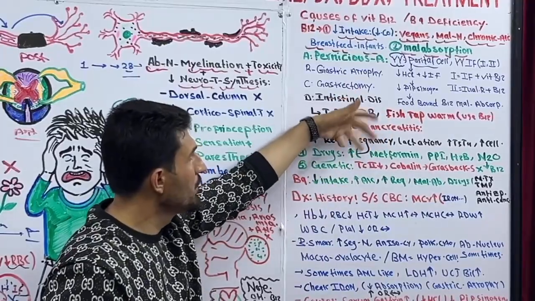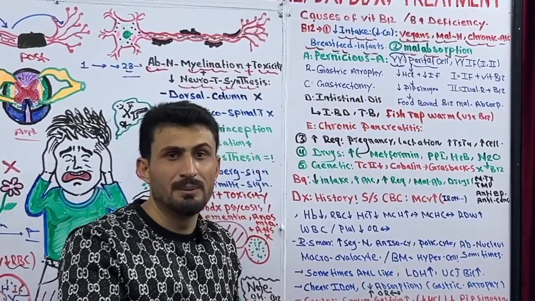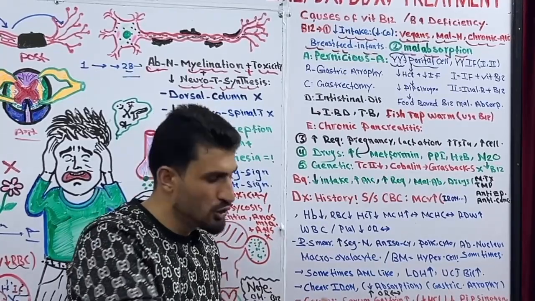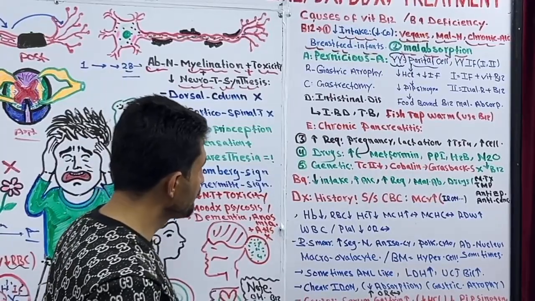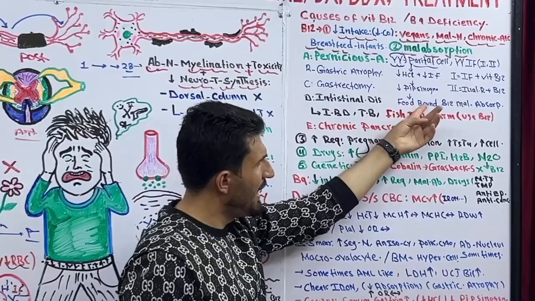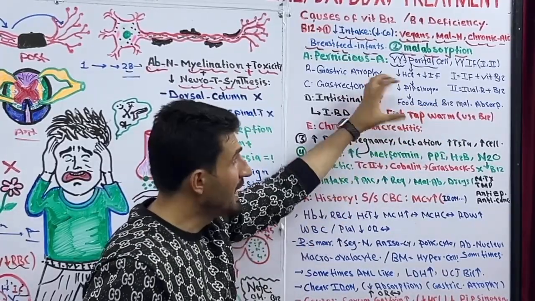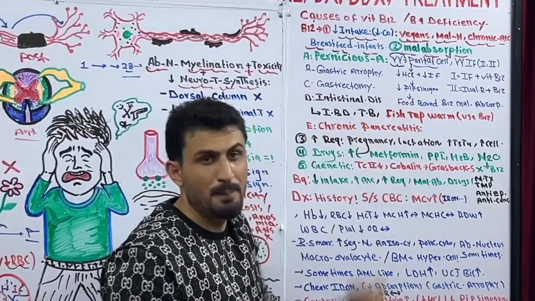Or during ileal resection, when we remove a part of the ileum or all of the ileum due to cancer or any disease, we cannot absorb vitamin B12. Got it? Plus, we have a type called food-bound B12 malabsorption. It means we cannot release vitamin B12 from food, and this is due to lack of pepsinogen.